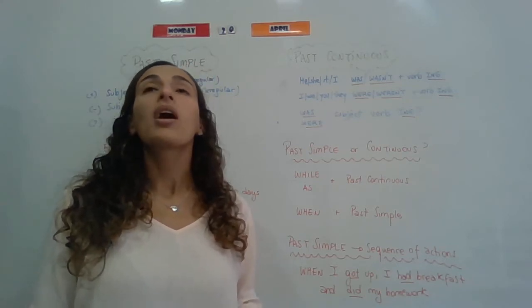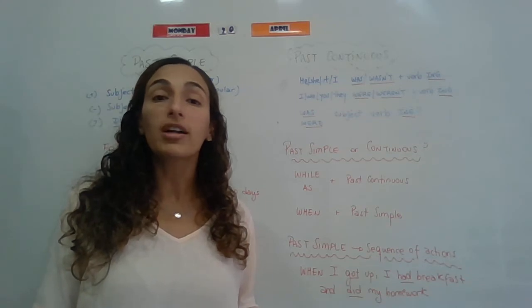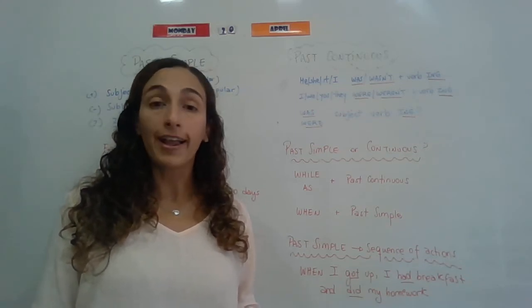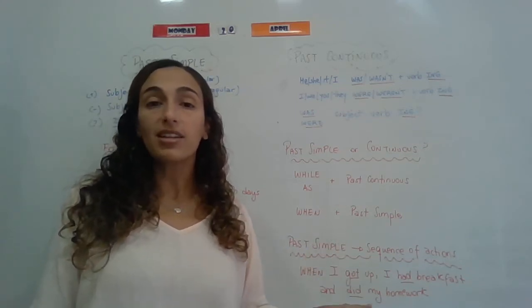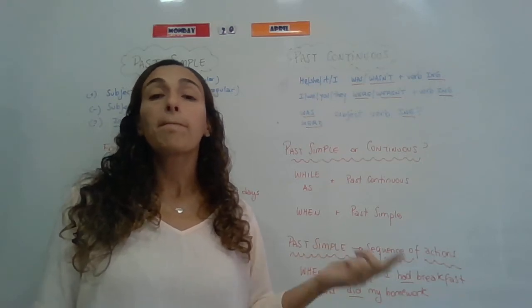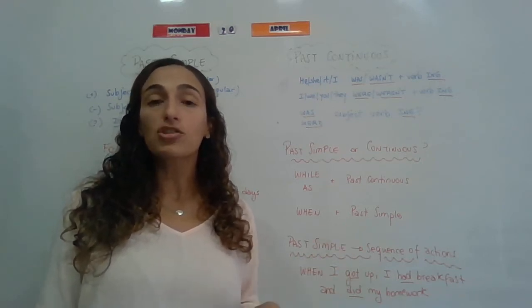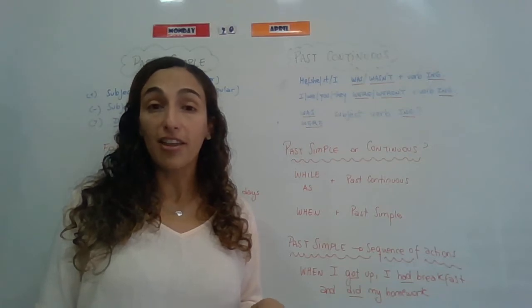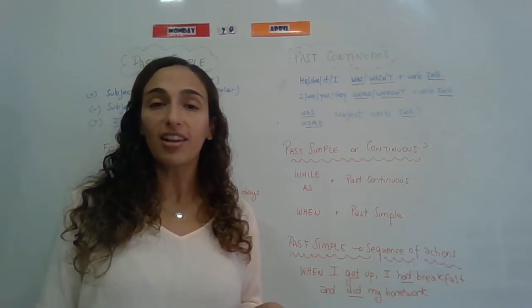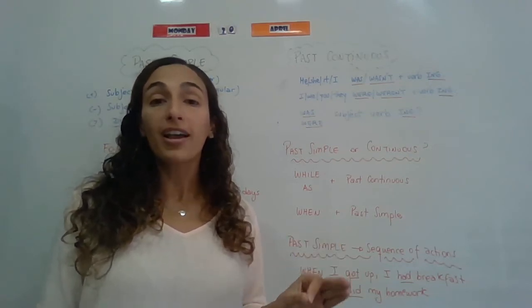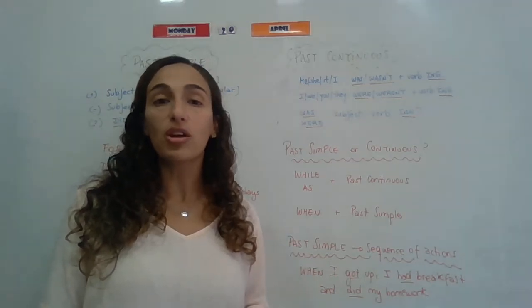For example, I was correcting homework when my phone rang. I was correcting is an action in progress. My phone rang is an action that interrupts the other action that was in progress. My phone rang and interrupted the action I was doing.